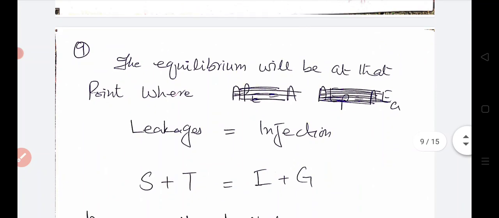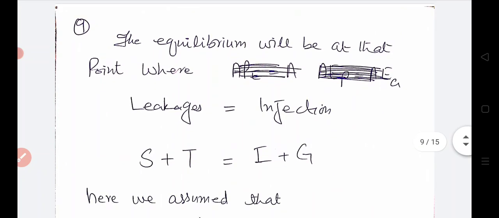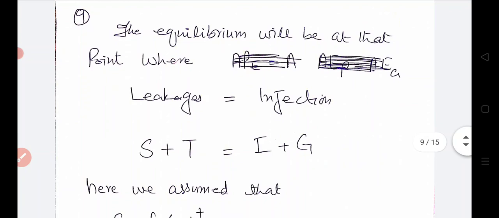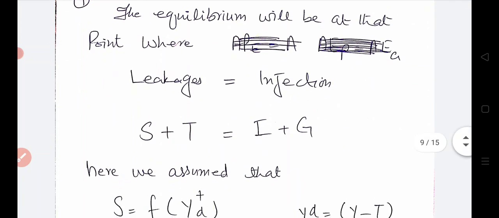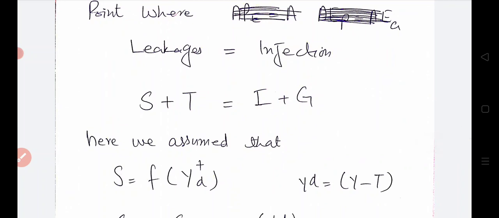Going ahead, we are now at page number 9. We have studied that the equilibrium will be at that point where leakages are equal to injection, and there are two types of leakages. Leakages are saving and taxes, while injections are investment and government expenditure.